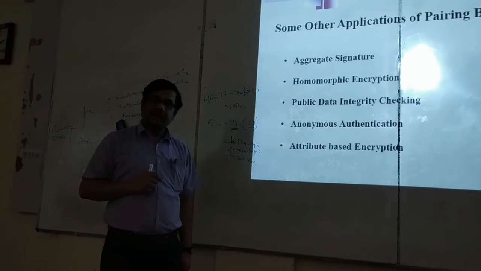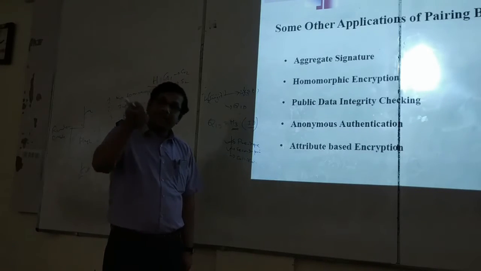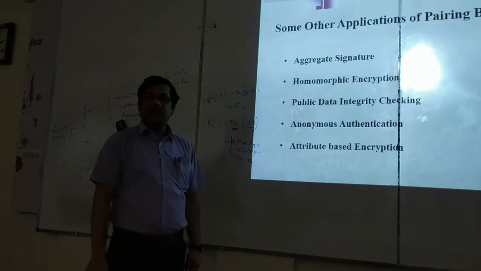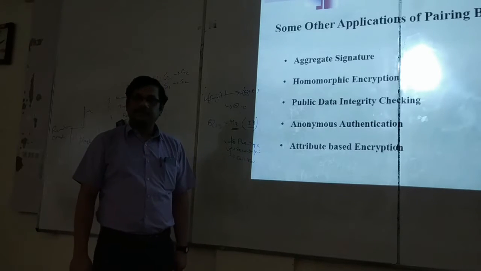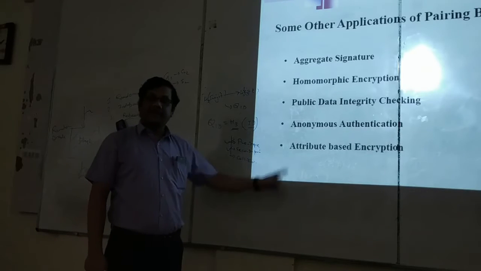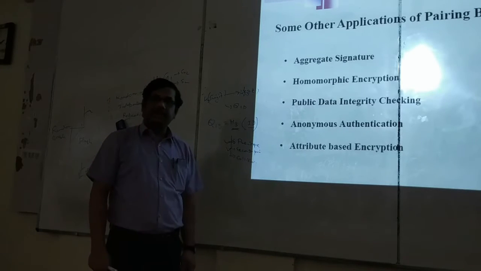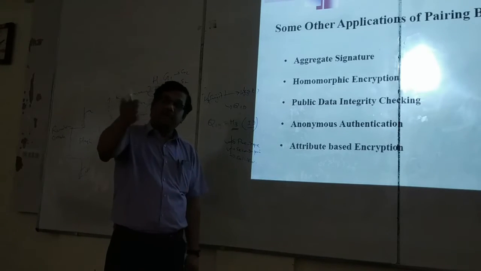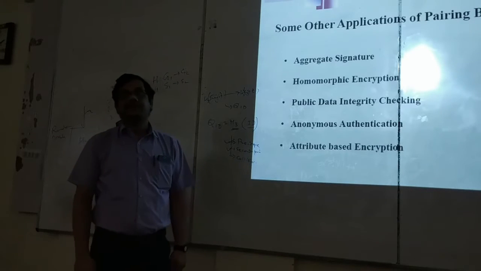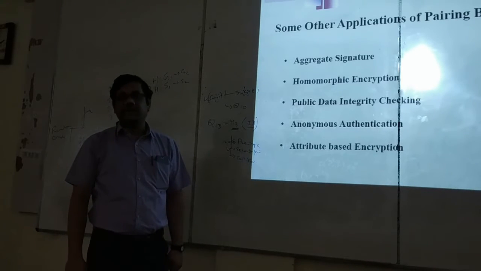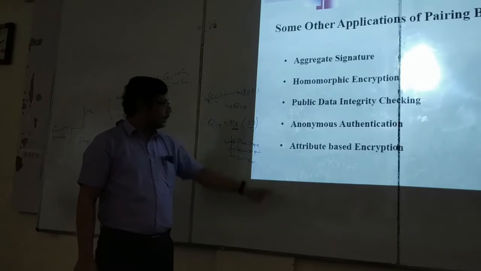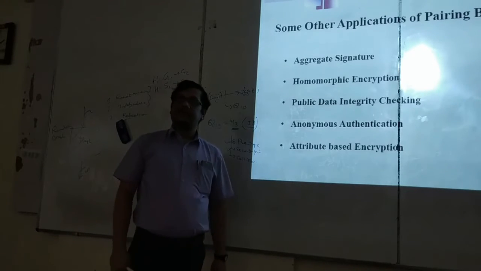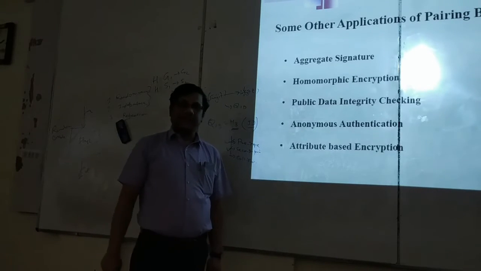Everything is being used. To implement blockchain also bilinear pairing is getting used. You were saying bilinear pairing is being used to implement this thing. I am saying yes, of course. To implement your blockchain also bilinear pairing is being used. Are you getting the point? Attribute based encryption is a technique as well.